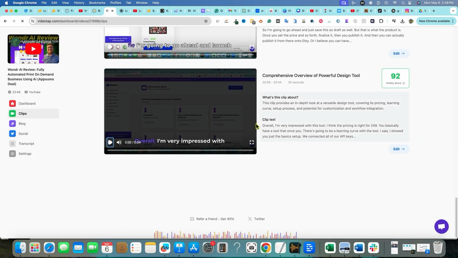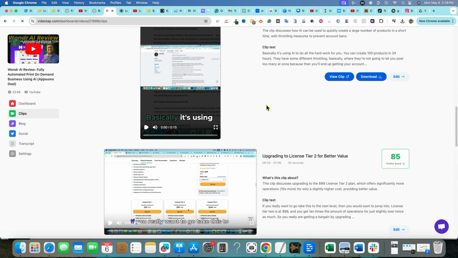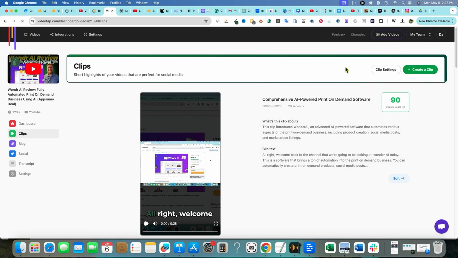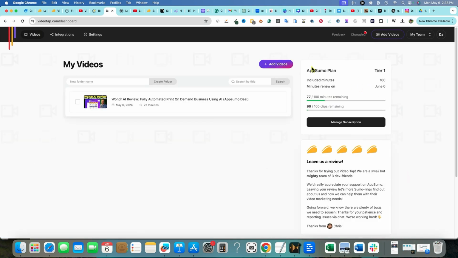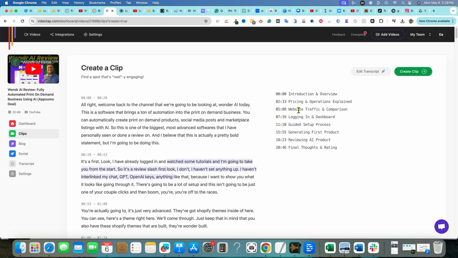It looks like it created 1, 2, 3, 4, 5, 6, 7, 8. So it looks like it created 8 clips for us. And then I guess if we wanted to come in here and see what create clip means, here's where the entire script is, and we can go and customize and create a clip as well.